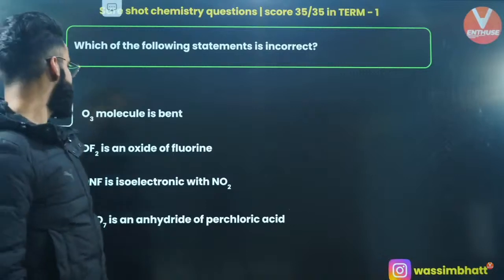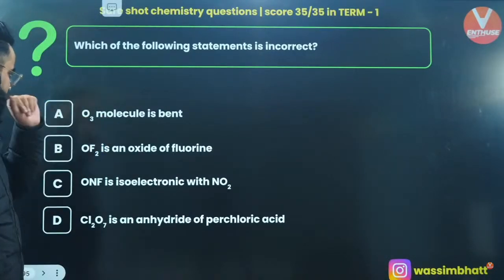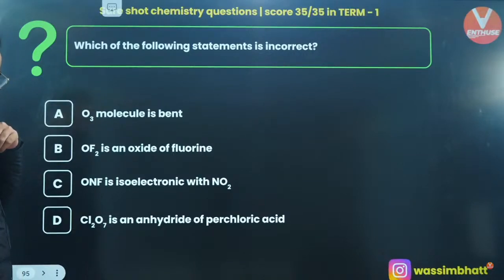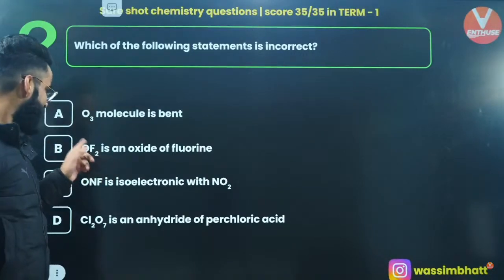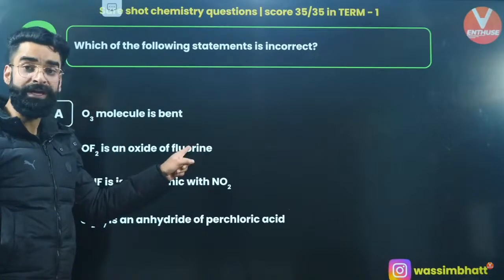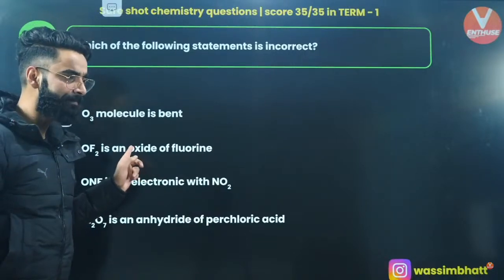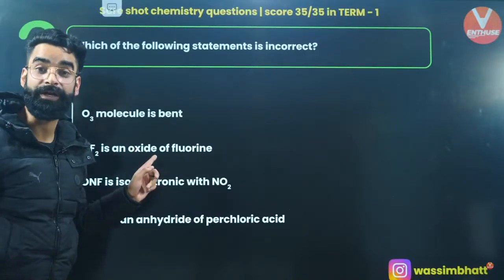Which of the following statements is incorrect? O3 is bent. Correct. OF2 is an oxide of fluorine. People, do you think this statement is correct? Is OF2 the oxide of fluorine? It is not the oxide of fluorine.